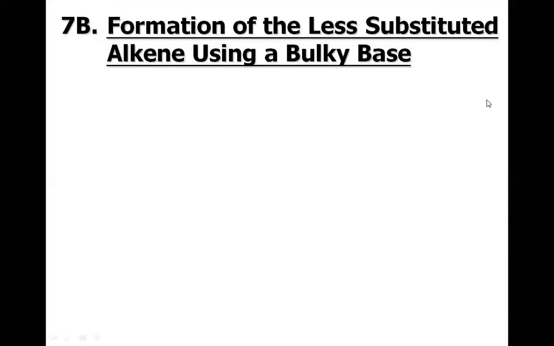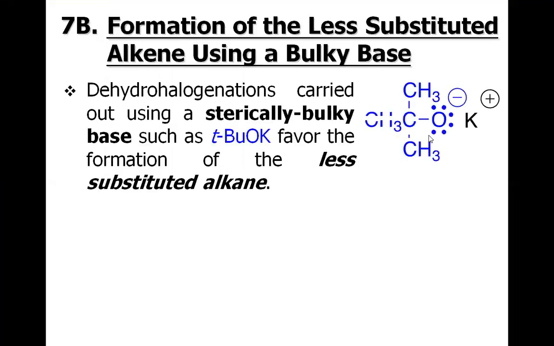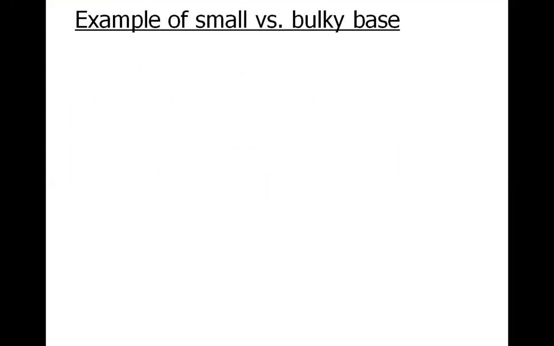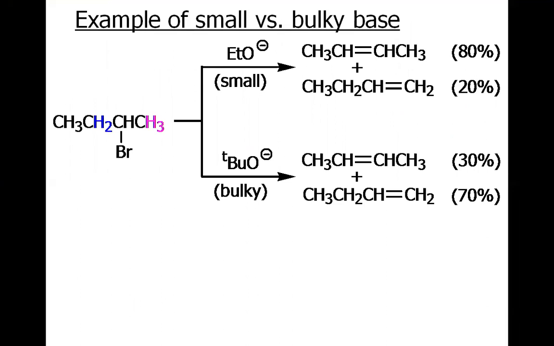Now let us discuss the formation of the less substituted alkene using a bulky base. Dehydrohalogenation is carried out using a sterically bulky base such as tertiary butoxide. It favors the formation of less substituted alkenes. It's opposite to the Zaitsev rule, and it's called the Hofmann rule. We will consider the reason as well from this real example.